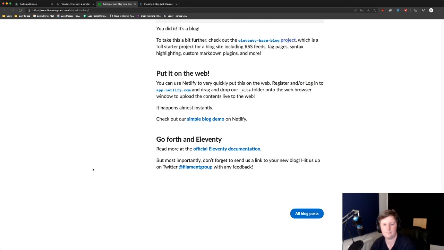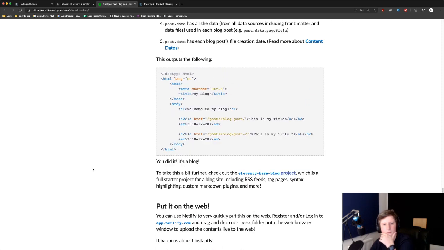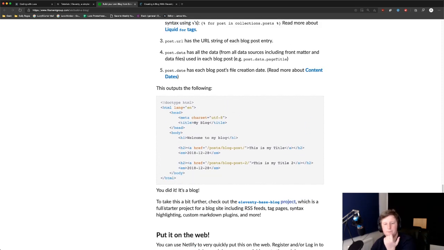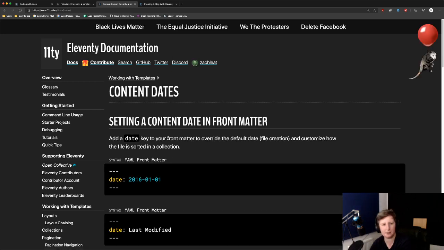So, post.date is each post. Okay, so read about content dates. I want to read this one because if we start adding in other pages, I want to know about... There we go, the date it was made. Cool. We can work with that.